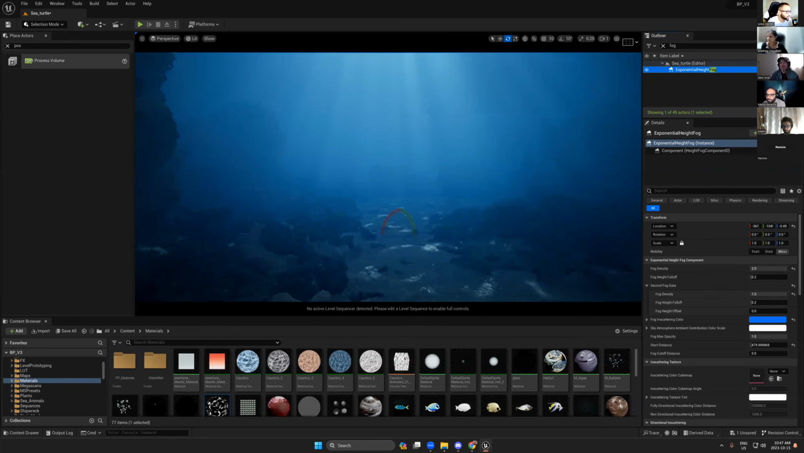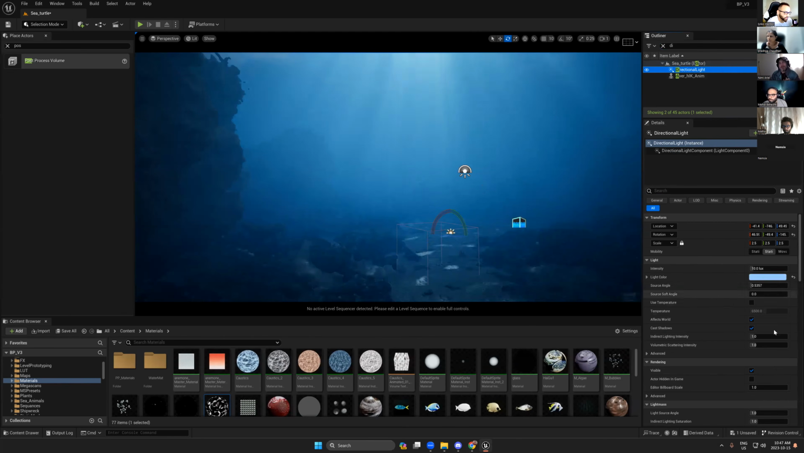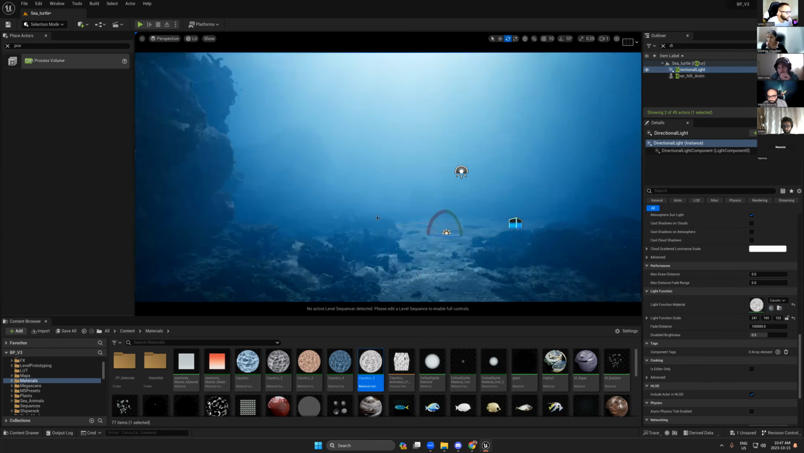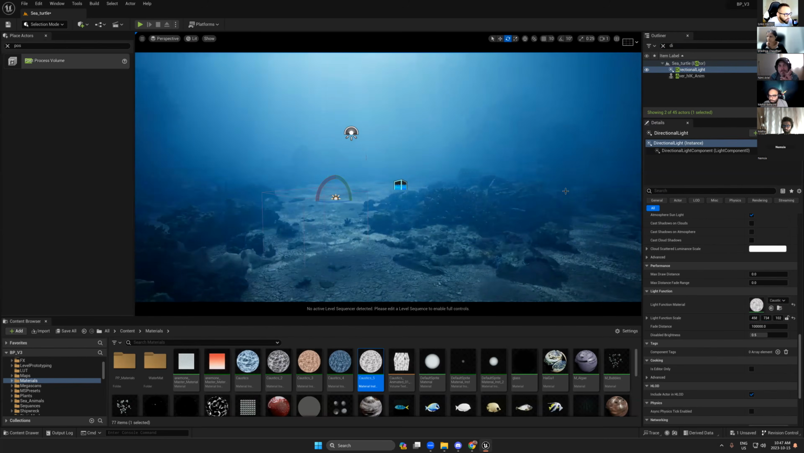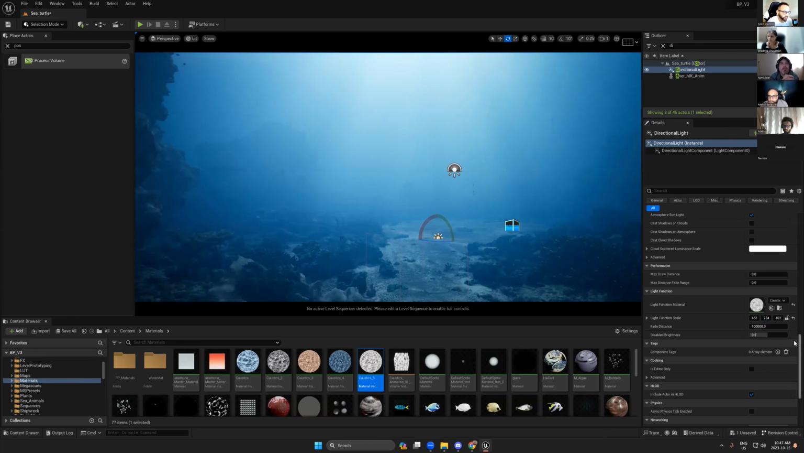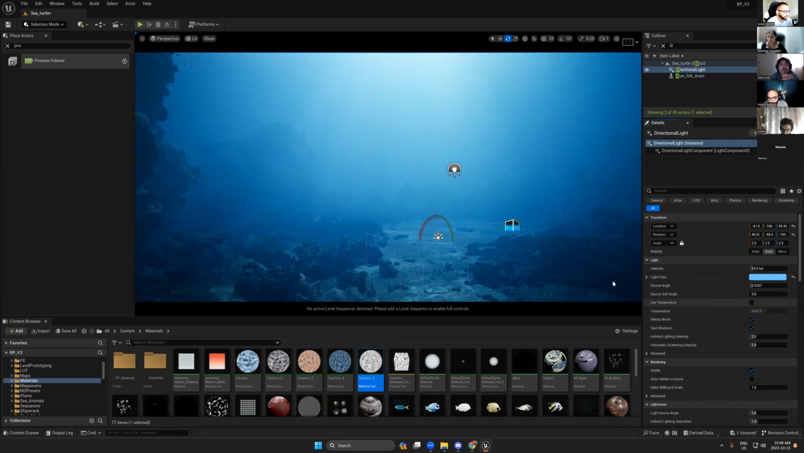Okay, so let's try to change this one. So I will go back here to direction and I will try to move this one to get more light scattering. Okay, so now we can see some bounced light or rim light in the place. So let's say I will make the color greenish and go back to the fog.